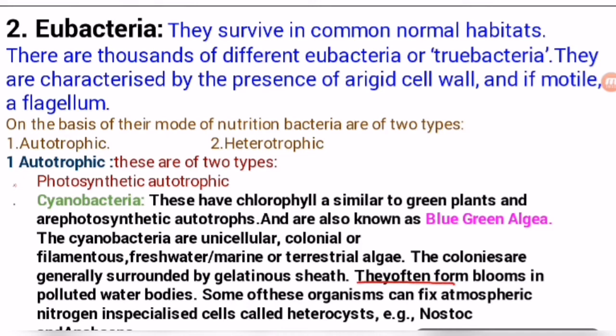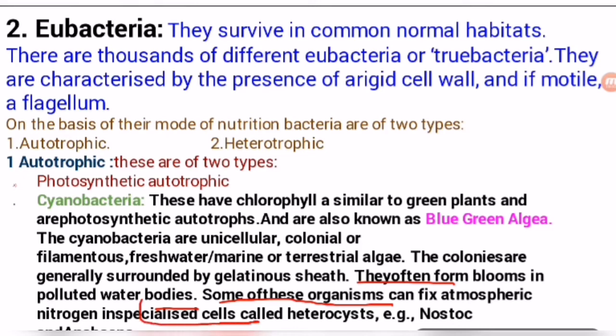They often form blooms in polluted water bodies. So they bloom in polluted water bodies because where pollution occurs in the water bodies, greenish, bluish and reddish colored water surfaces appear. So it is due to the cyanobacteria. Some of these organisms can fix atmospheric nitrogen in specialized cells. Some cyanobacteria can fix atmospheric nitrogen into nitrates and nitrites.